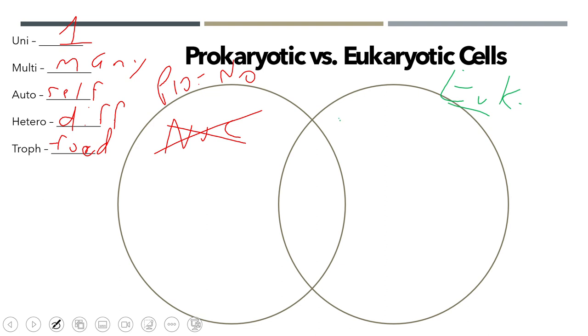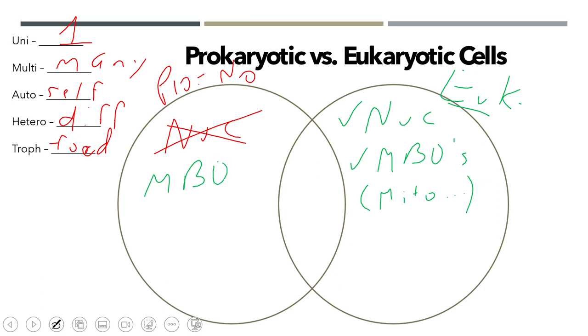Eukaryotes, they're green because they've got the nucleus. The other thing they have is what we call MBOs, membrane-bound organelles, an organelle with a membrane around it. What are we talking about here? We're talking about mitochondria. We're talking about chloroplast. We're talking about vacuole. We're talking about endoplasmic reticulum, rough and smooth, Golgi apparatus, lysosomes. Your eukaryotic cells are going to have them. But guess what? Your prokaryotes, they're not going to have the MBOs. Okay?